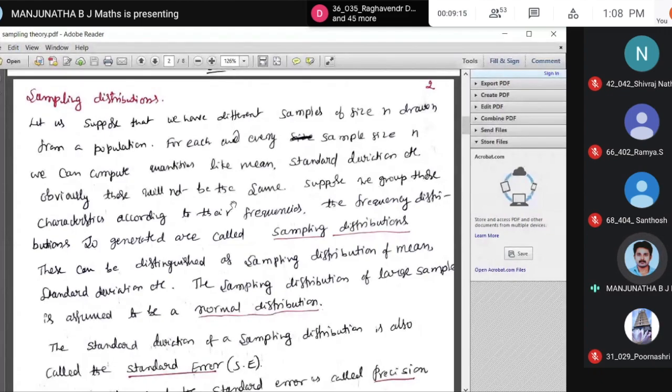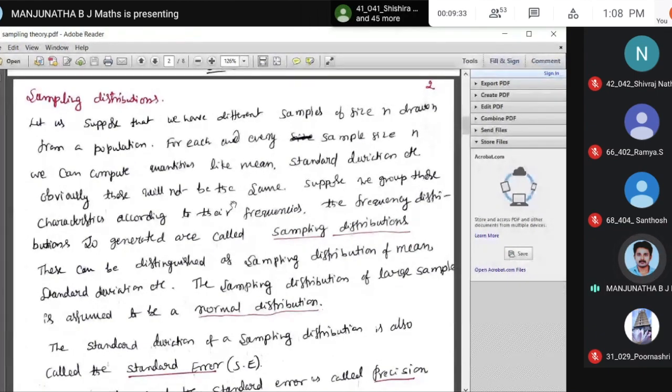The given population mean may be equal to the mean of the sampling distribution, that is, the mean of x bar. X bar is the sample mean. If you have the values 1 and 2, what is the mean? 1 plus 2 by 2, that is 1.5.